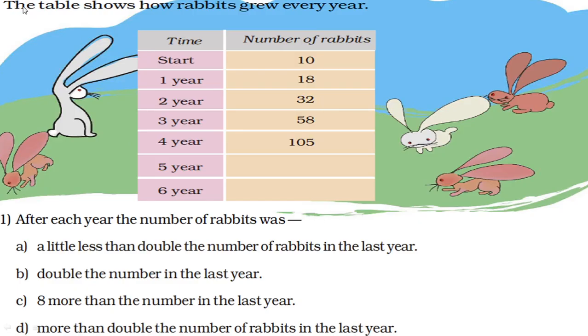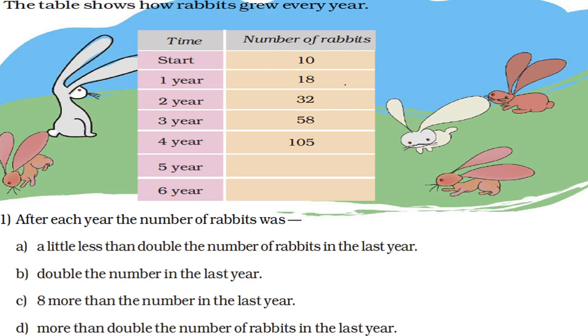Now the table shows how rabbits grew every year. Time, start, number of rabbits 10. First year it is 18. Second year 32. Third year 58. Fourth year 105. After each year the number of rabbits was, so what will be the answer? A little less than double the number of rabbits in the last year, double the number in the last year, 8 more than the number in the last year, more than double the number of rabbits in the last year.